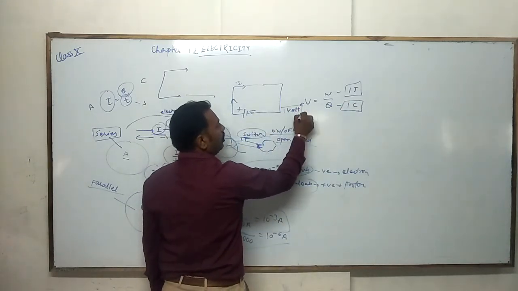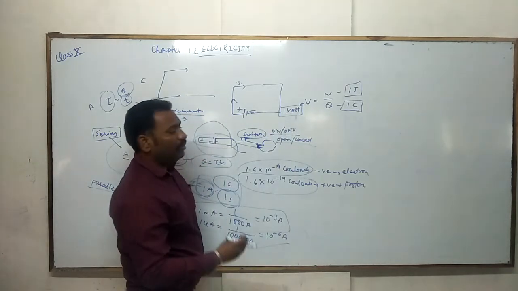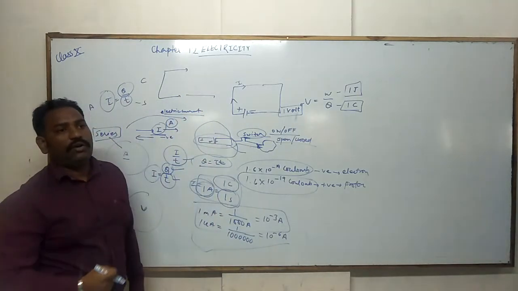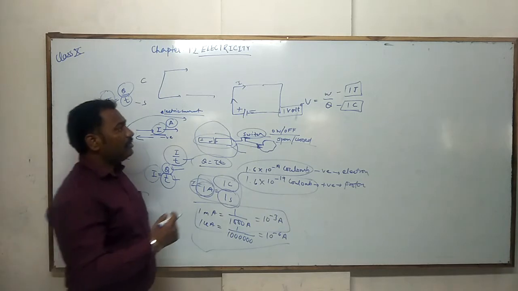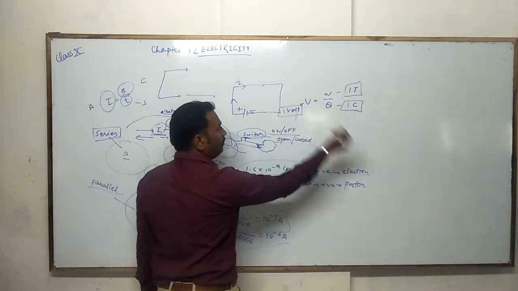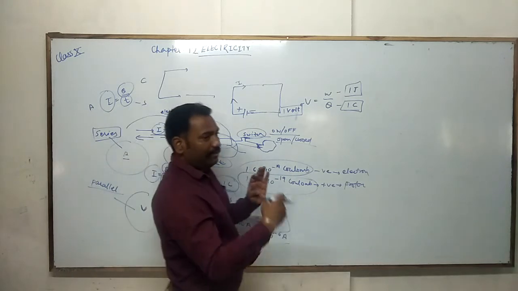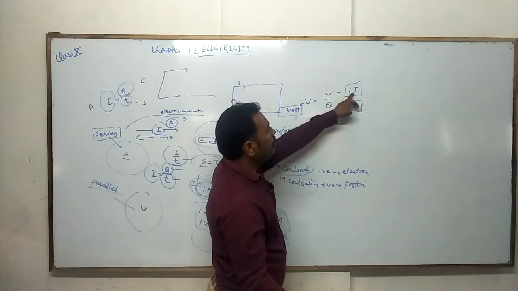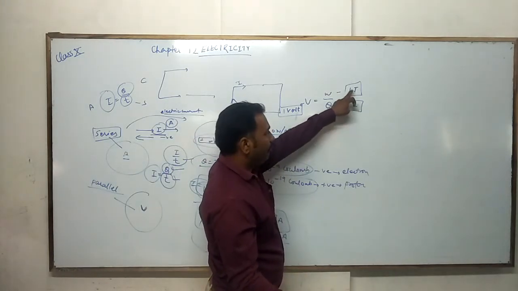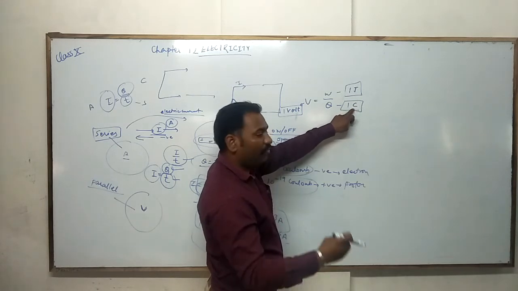So 1 volt. You have to tell what will be 1 volt of potential difference. It means 1 volt of potential difference is when the work done between two points is 1 joule when 1 coulomb of charge moves.